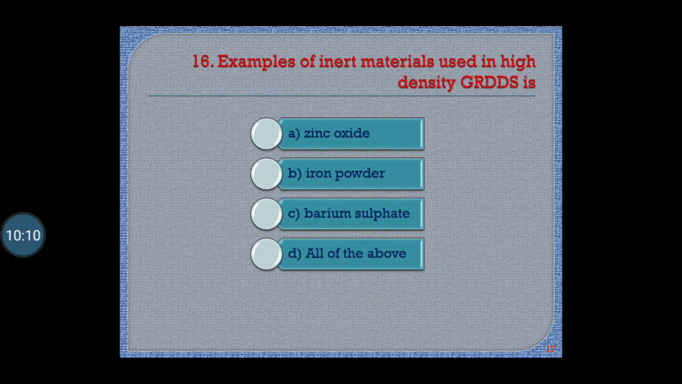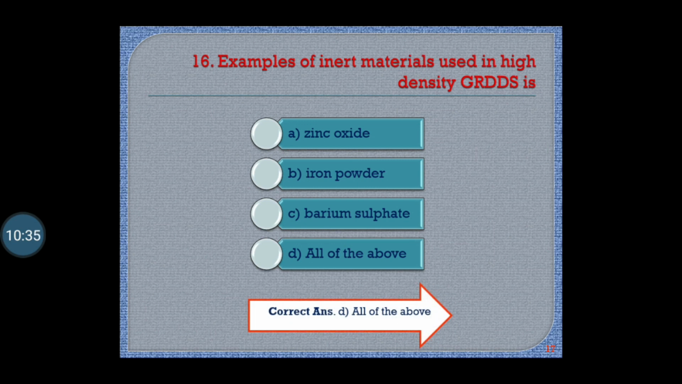Question number 16. Examples of inert materials used in high density gastroretentive drug delivery system are: option A zinc oxide, option B iron oxide, option C barium sulfate, option D all of the above. Correct answer is option D, all of the above. Zinc oxide, iron oxide and barium sulfate are the inert materials used in high density gastroretentive drug delivery systems.